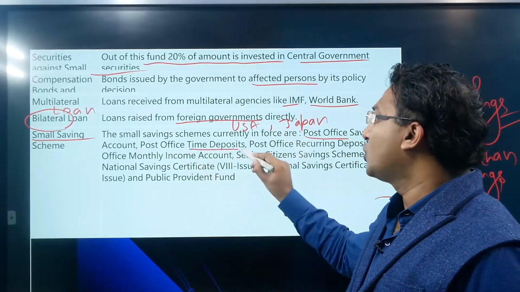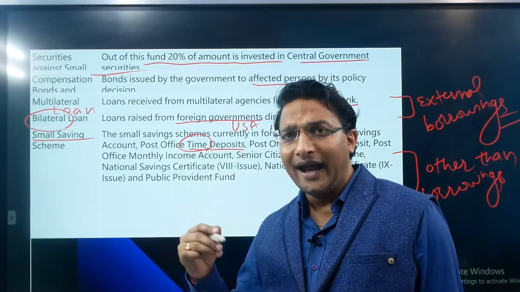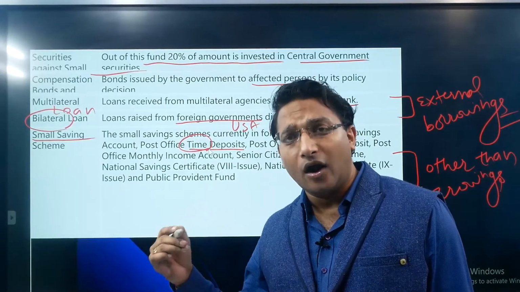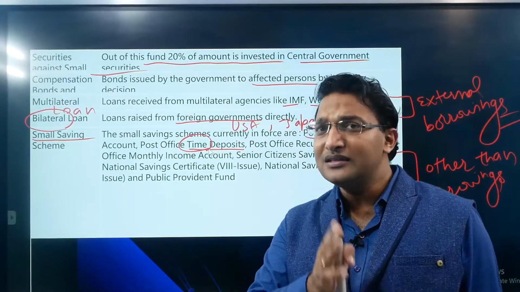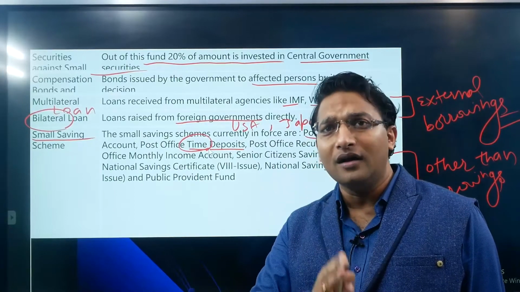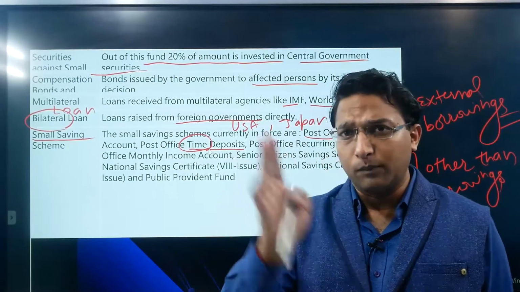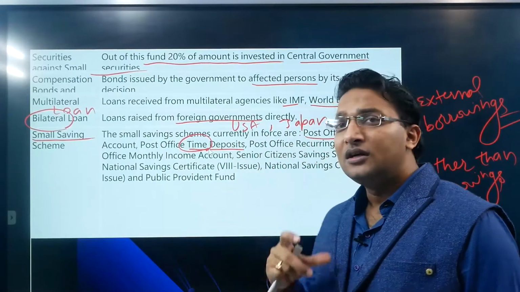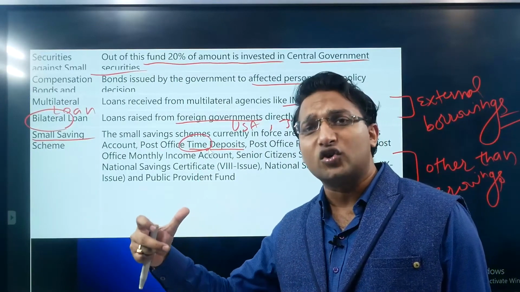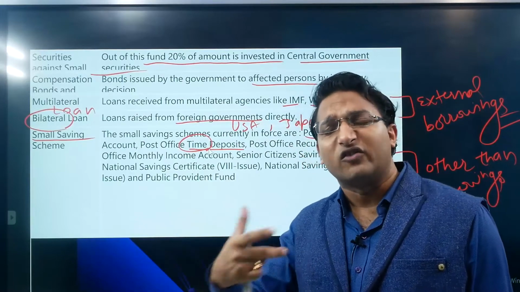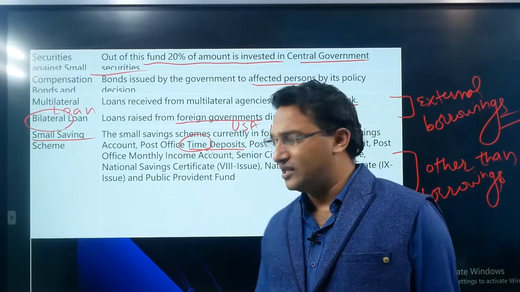Post office time deposit. What is the meaning of time deposit? Time deposit means a deposit of long duration, generally not withdrawn by the account holder before maturity. There are two kinds of deposit. One is demand deposit, which can be withdrawn by the account holder on demand, at any point of time. Time deposit is a kind of fixed deposit. The person deposits the money for a certain period, which can be 6 months, 1 year, 2 years, and withdrawal can be done only after that period unless there is some emergency.